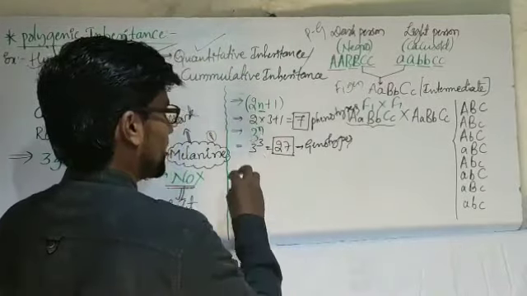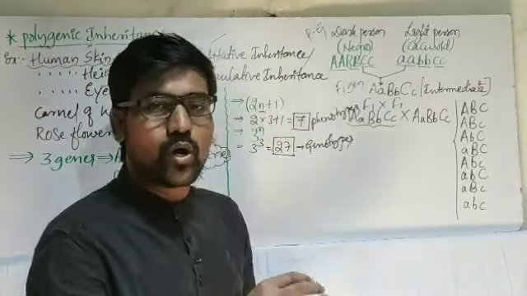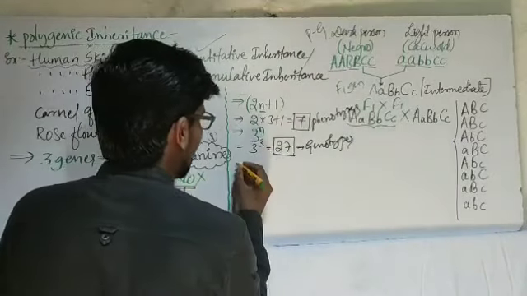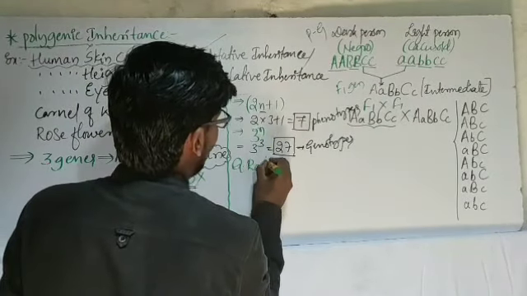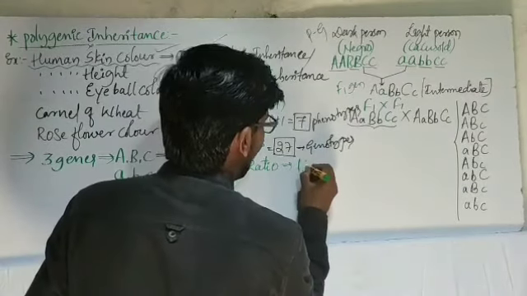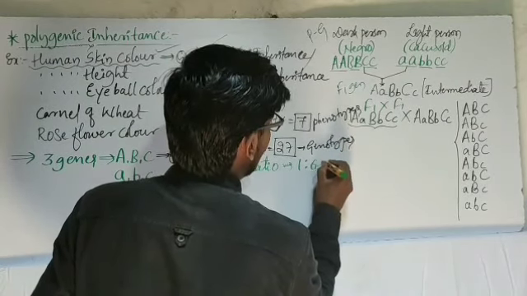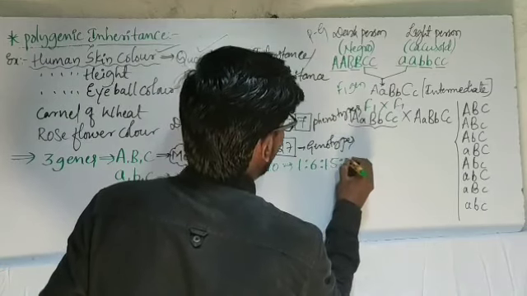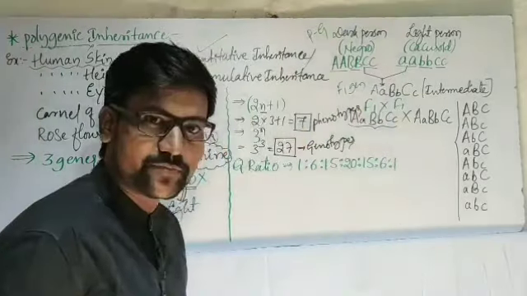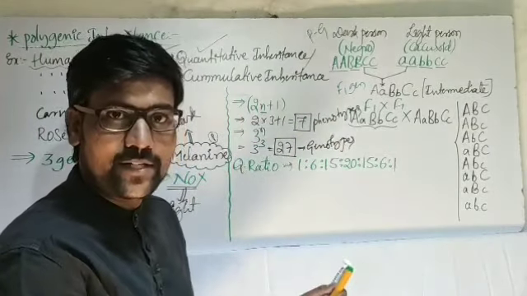And one more thing here. If I draw the checkerboard, then I will come to know how the quantitative ratio can be written, but now I am writing it directly. The quantitative ratio of this polygenic inheritance is 1:6:15:20:15:6:1. So this is the quantitative ratio of skin color in polygenic inheritance.